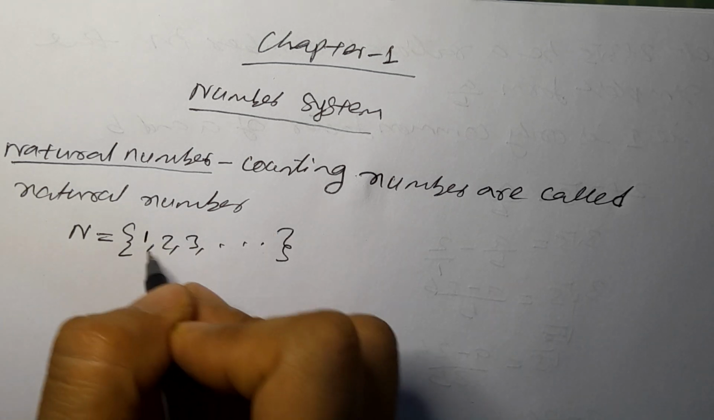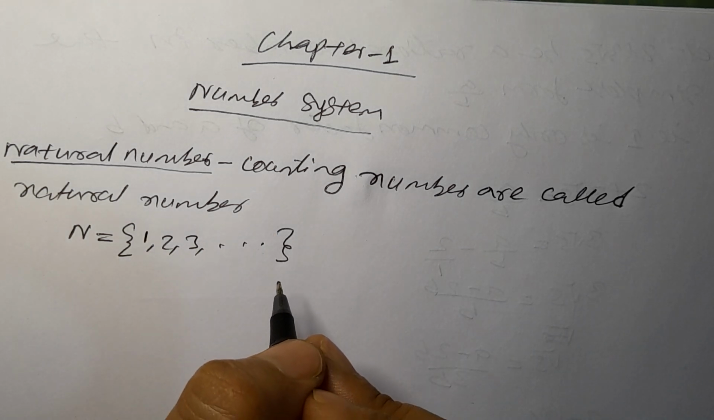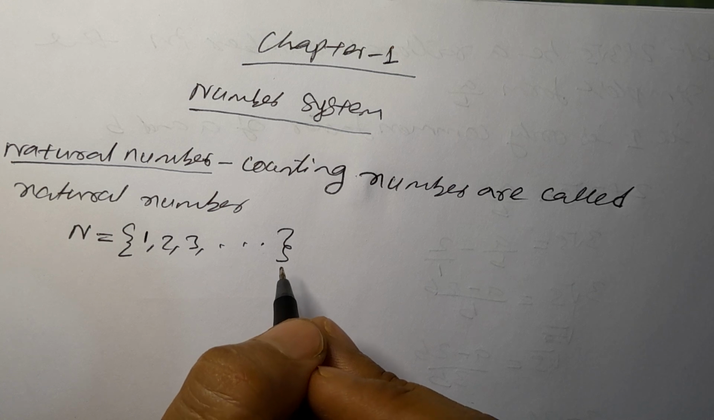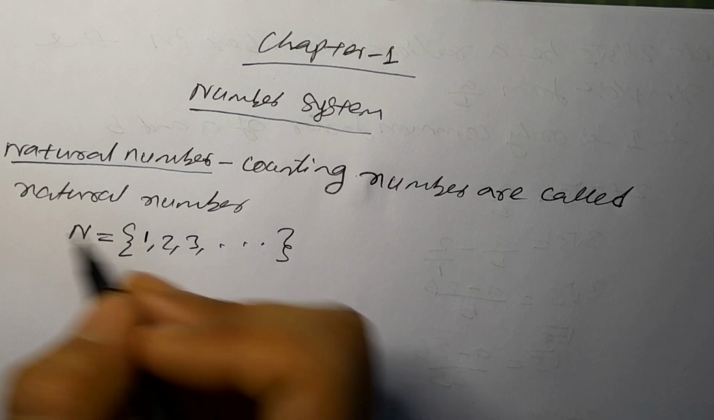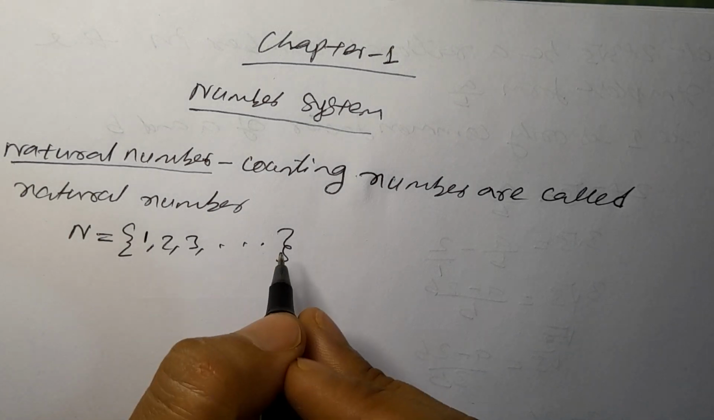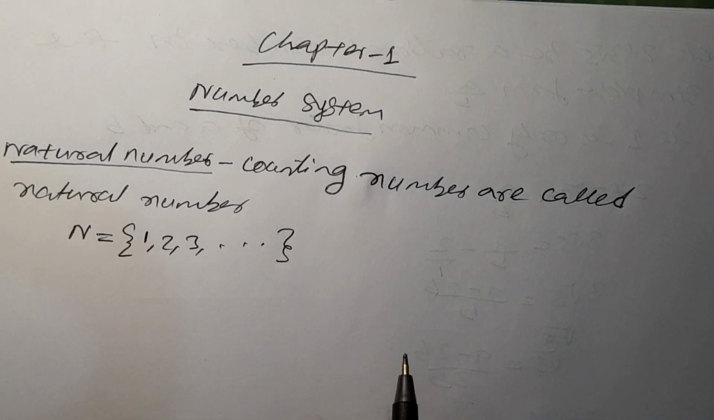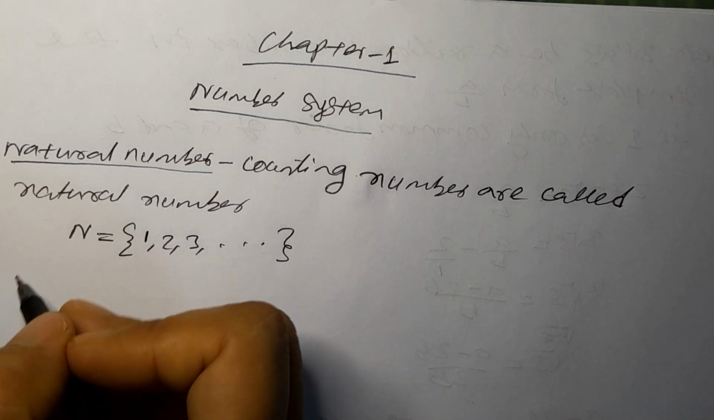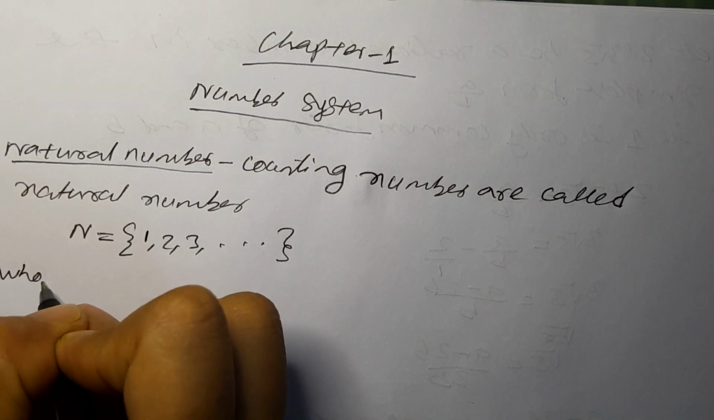You will study sets in the higher class, that is, in class 11. But natural numbers are always written in a set, represented by the capital letter N. What is a natural number? The numbers with which we start counting are called natural numbers. Next we come to whole numbers. What is a whole number?